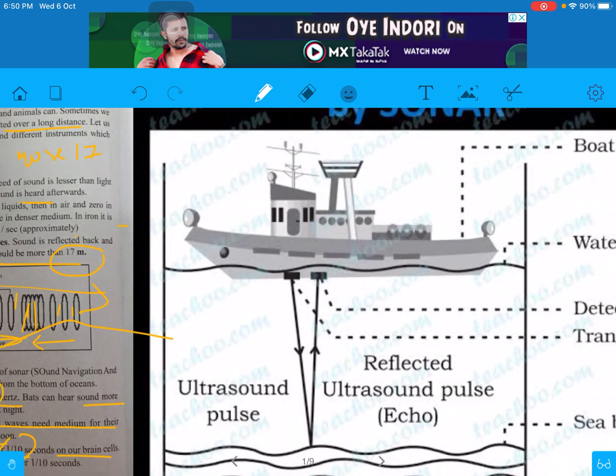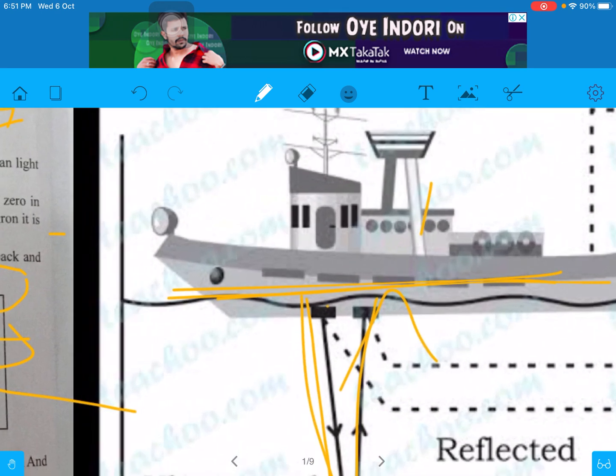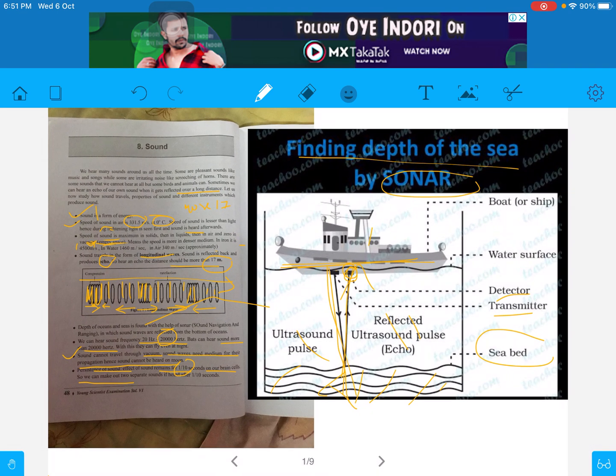Next, this is sonar. Sound navigation and ranging. Used to find depth of ocean. See, this is a ship. It has one transmitter, and the sound waves go like this and return back. And when it returns back, it is received by this detector. Detector and transmitter are two instruments. This is the seabed. This is the water surface, we all know, and this is a boat or ship. Other labelings are not so important.